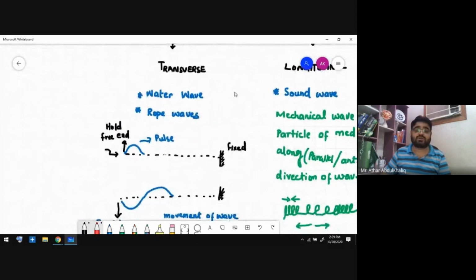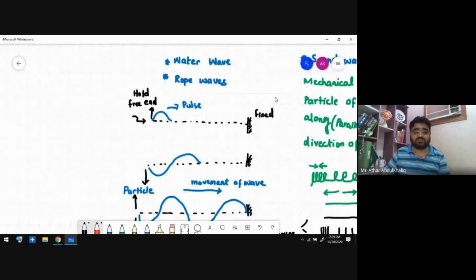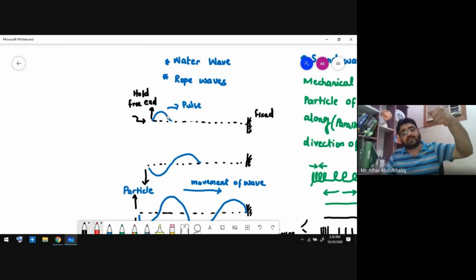When you are talking about transverse waves, they are the waves like water and rope. I will try to explain it with a rope. This is the position of the rope. It is fixed, or tied, at this end, and this end is free, and you are holding it. When you move your hand up, what happens? A disturbance, which is called a pulse, is created. When your hand goes down, another pulse is created, but it is downward. The rope particles move downward. When you move your hand up, the rope particles move up. When you move the rope down, the rope particles move down.